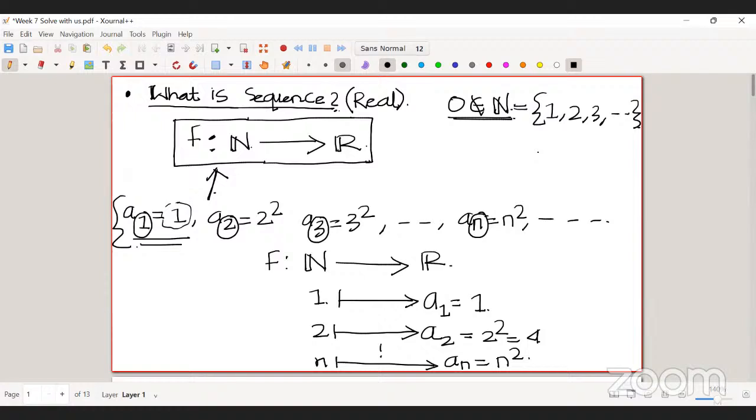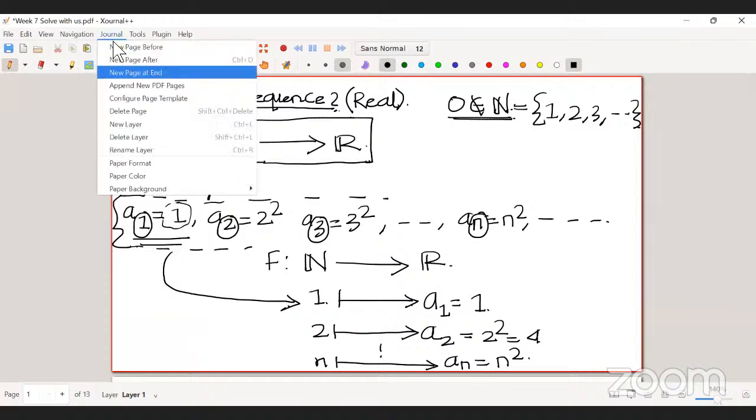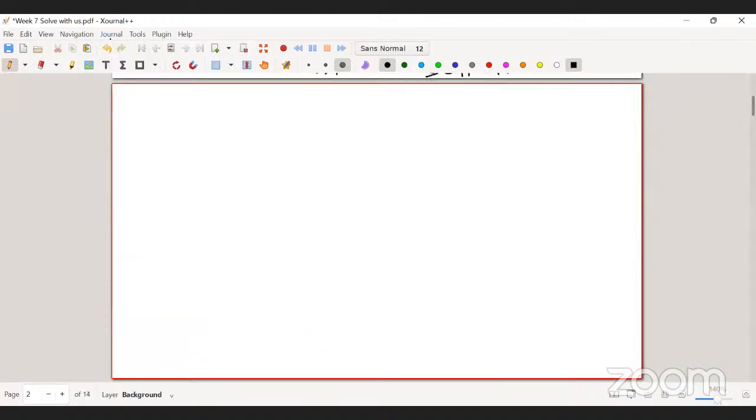So if I have a sequence, for example, some list of elements, then by this list I can associate one function to this list of given elements. Similarly, if I have a function, let's say a function from natural numbers to R, what is my function?